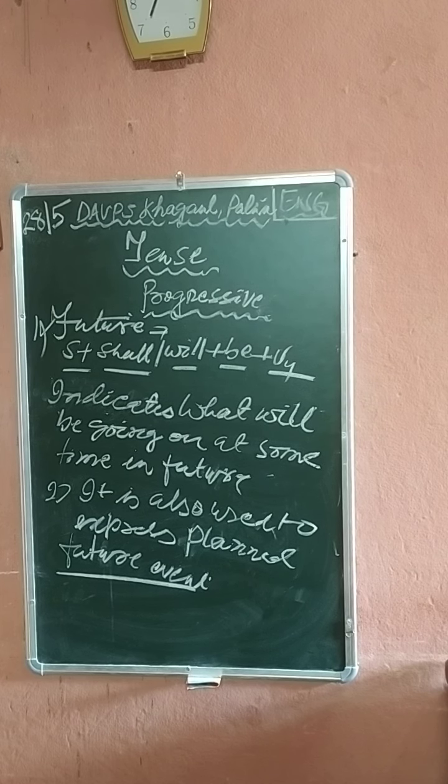We are talking about what? First of all, present progressive. So present progressive is used to indicate an action that is going on at the time of speaking. Examples: I am writing a letter now. This very example shows that the action is going on at the time of speaking.